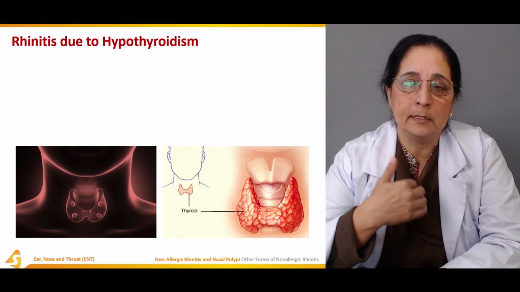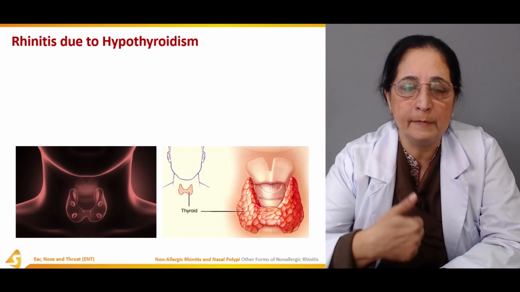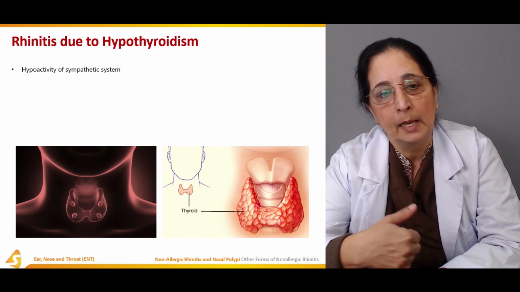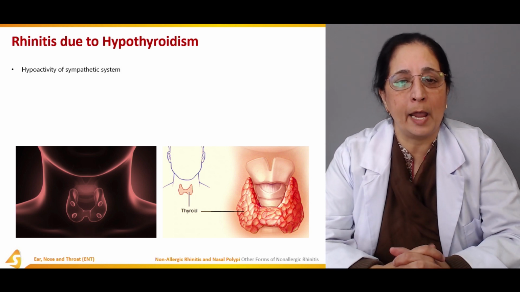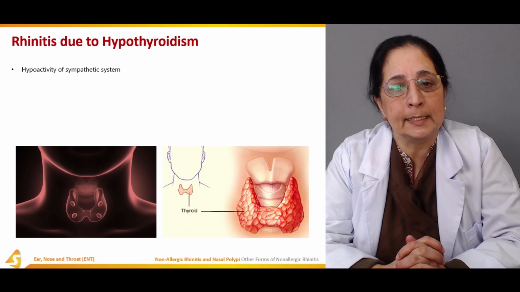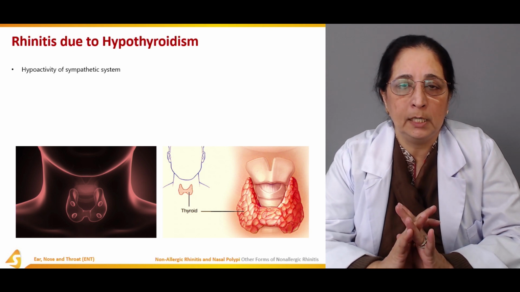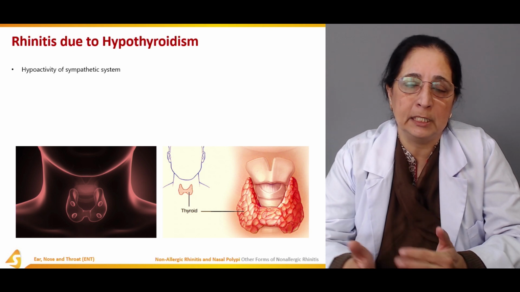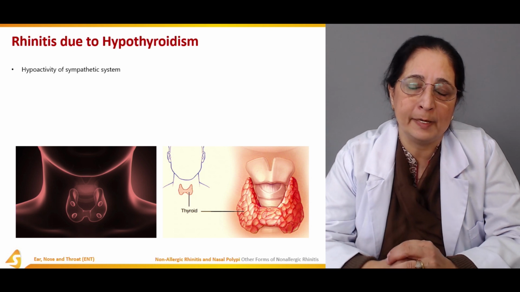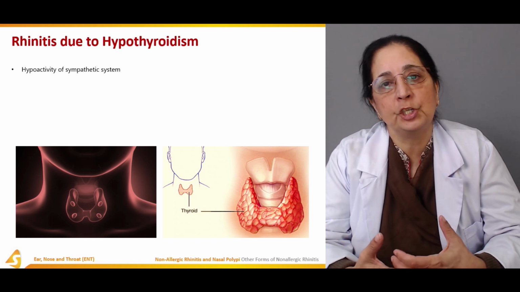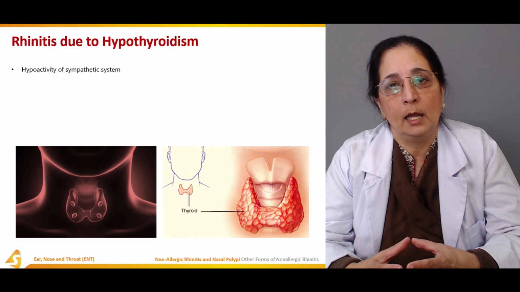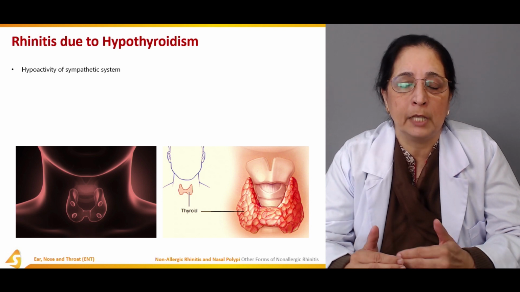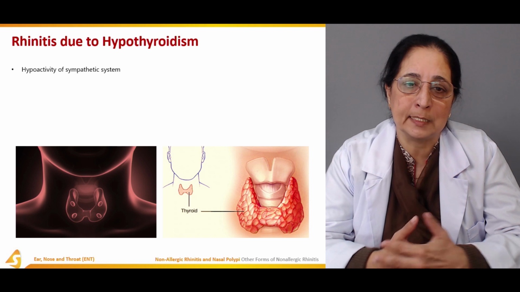Then there is hypoactivity of the sympathetic system. Because it's hypothyroidism, all the different functions of the body are affected and are on the lower side.